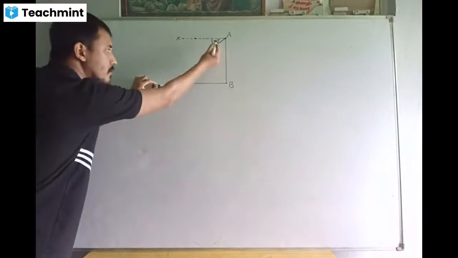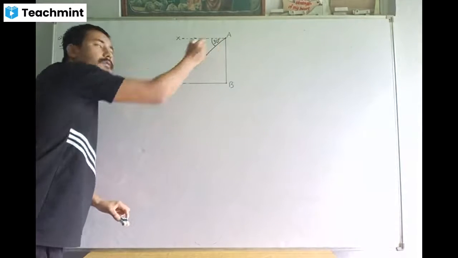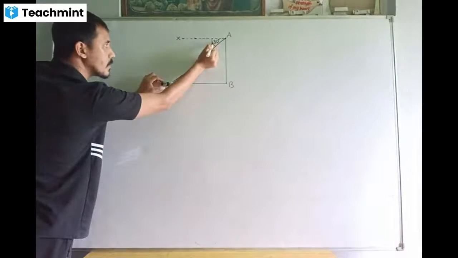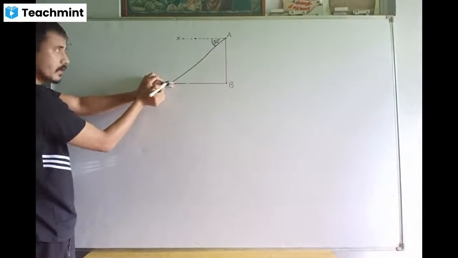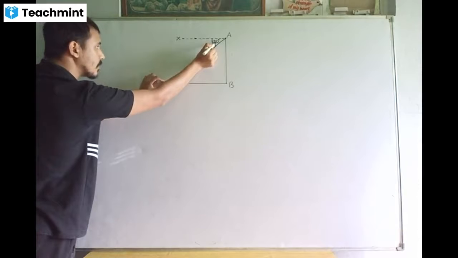So when the observer first looked down at the car, the angle of depression was found to be 30 degrees. Angle of depression means the angle between the horizontal line and the line of sight. So that's your angle of depression, and that is equal to 30 degrees.